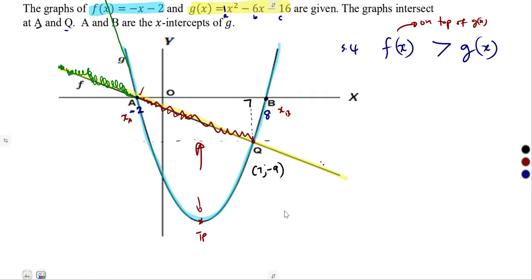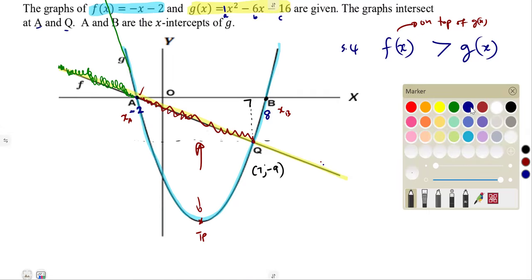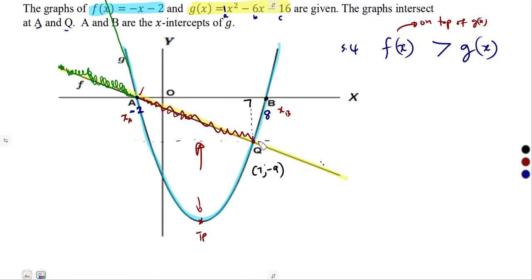g(x) is below them. From the point Q, if we consider our f(x), it is now below. Look where g(x) is. g(x) is the one that is now on top, but f(x) is below. So the region where f is on top is only this region, from A to Q.